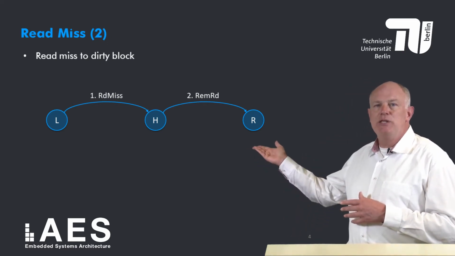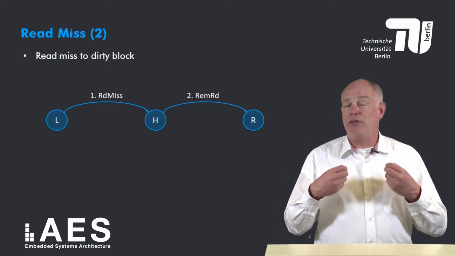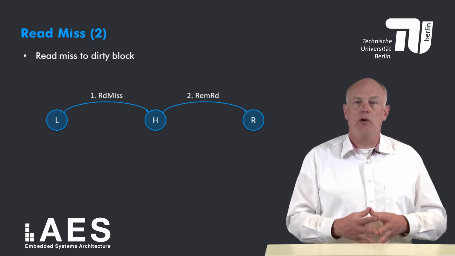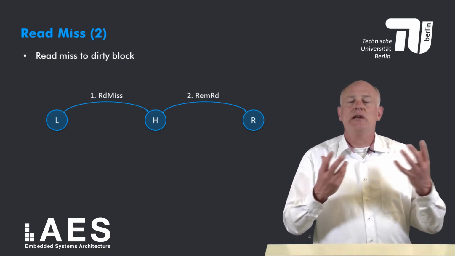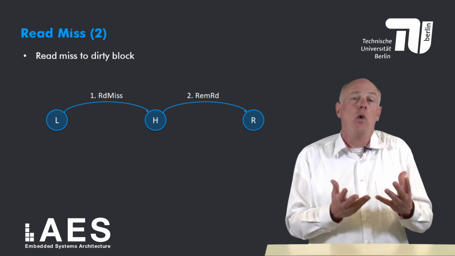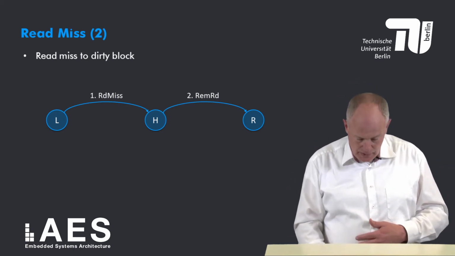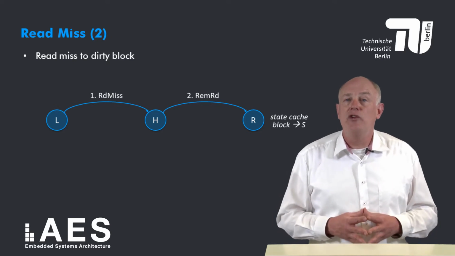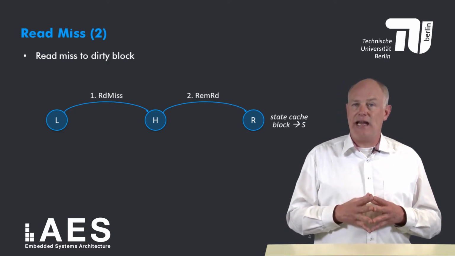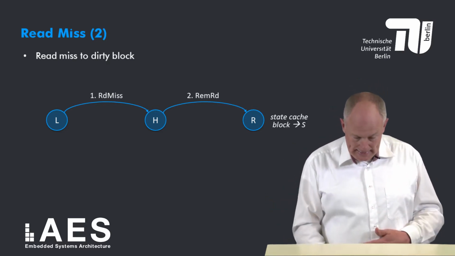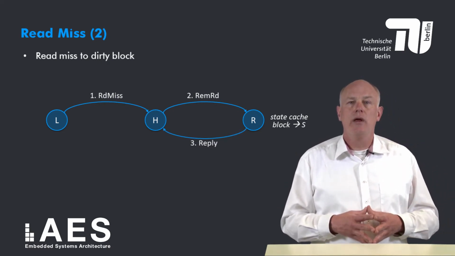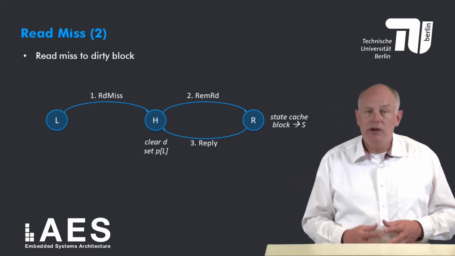Note that the message type must be different since the read miss is directed at the home directory, whereas the remote read is directed at the cache controller. The hardware has to be able to distinguish these message types since the remote node is also the home node for many memory blocks. Upon receiving the remote read message, the remote node does two things. First, it changes the state of the cache copy from modified to shared, and second, it replies the block data to the home node.